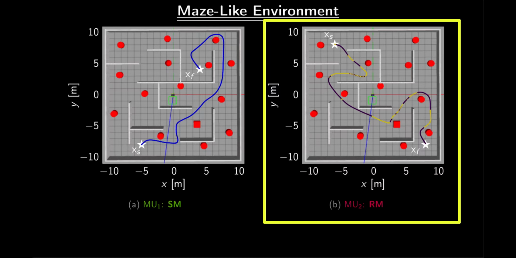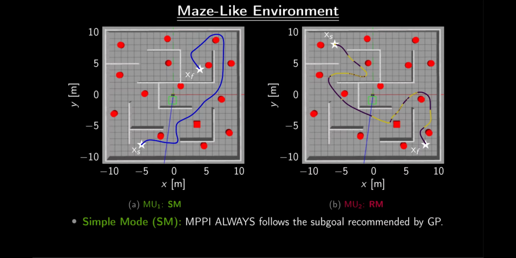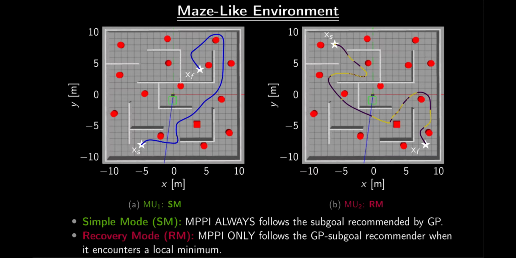In this study, we introduced two operating modes for the GP-MPPI algorithm, the simple mode and the recovery mode. Under the simple mode, MPPI consistently leverages the optimal subgoal, G*, suggested by the GP policy. In contrast, in recovery mode, MPPI generates the optimal control sequence that steers the robot towards its desired state, adhering to the recommended subgoal only when the robot is at risk of encountering local minima.